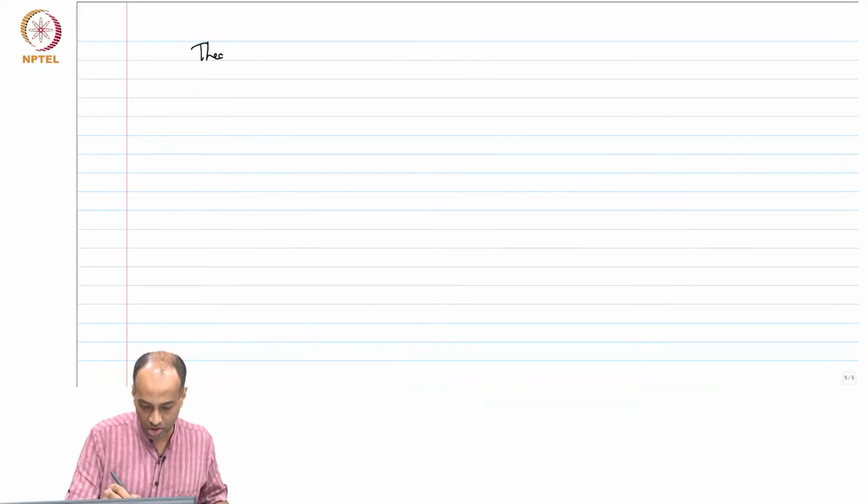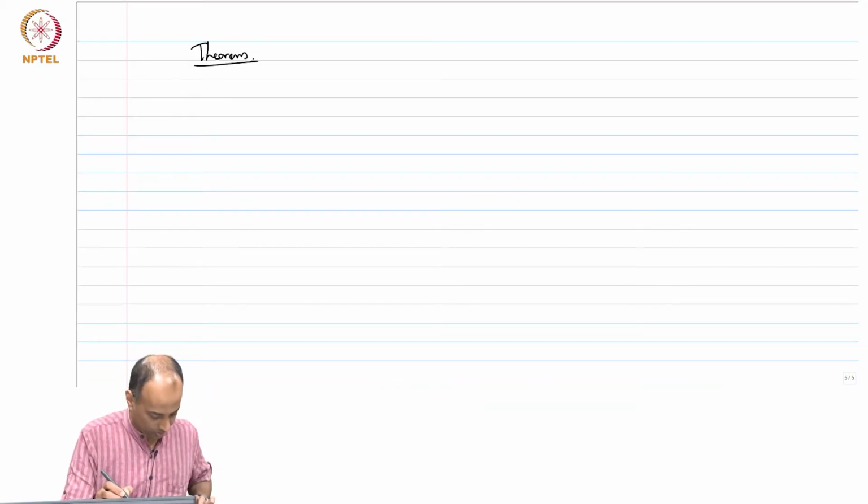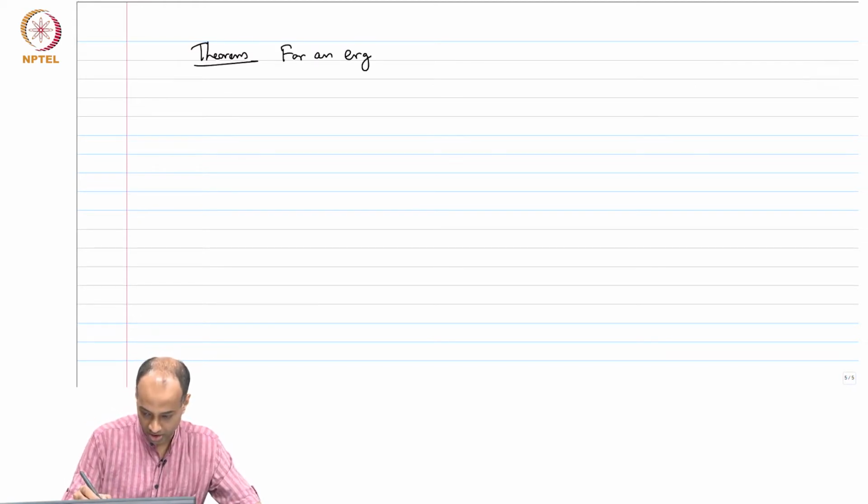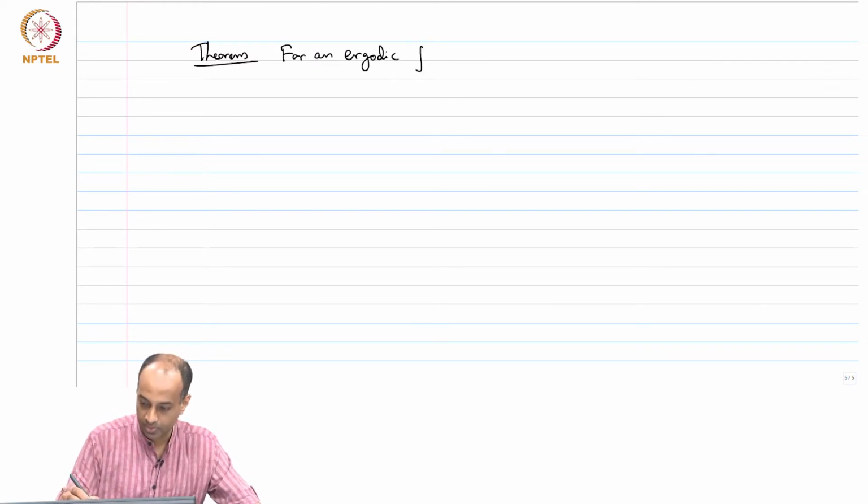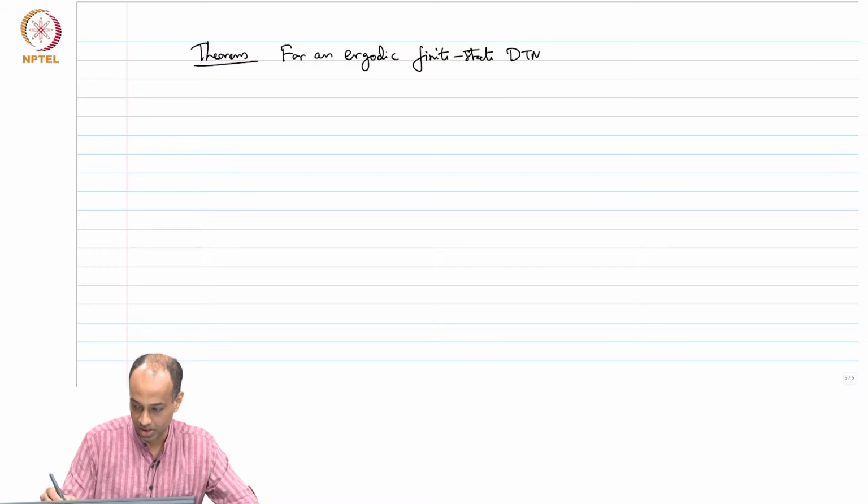So theorem, I'm just going to state whatever we have arrived at for an ergodic finite state DTMC.